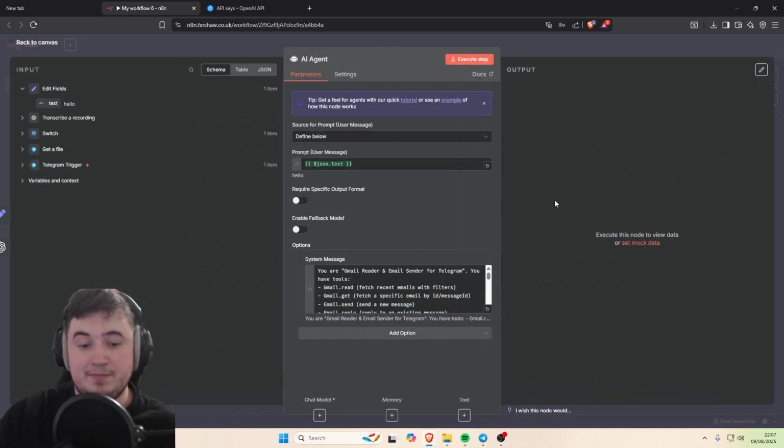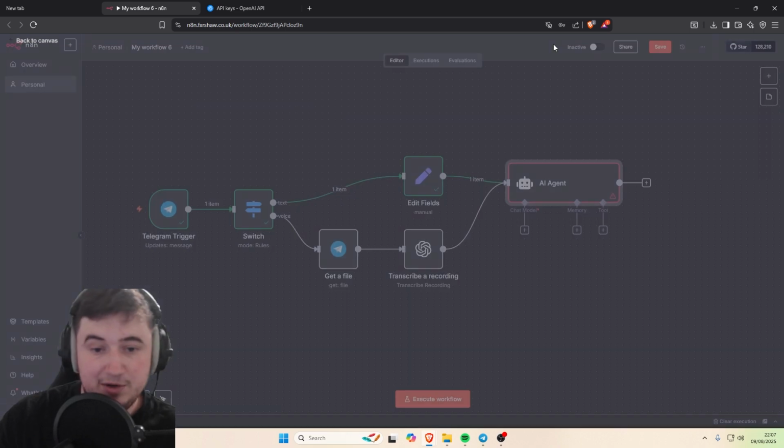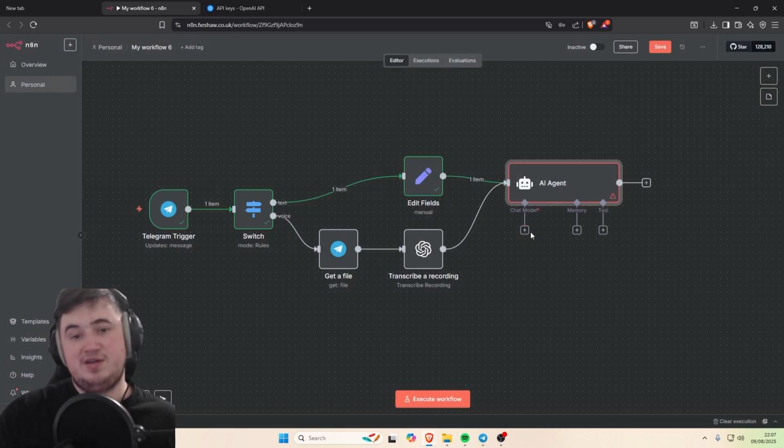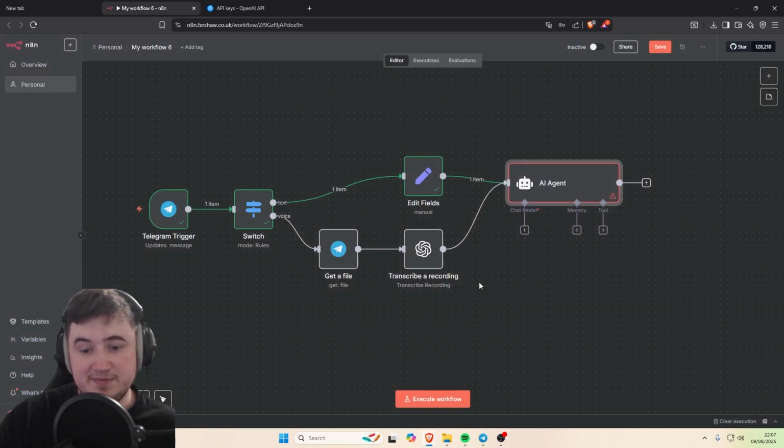Now, if you put them screenshots into ChatGPT, you'll be able to get the reply from it of what you need to put into it. But that's literally all you need to do for that. It's very, very easy. Or you can just ask ChatGPT to create a system message for you, based on what we're trying to do with this.